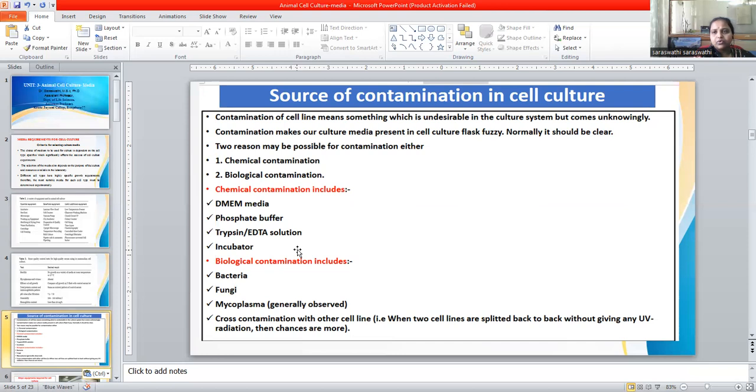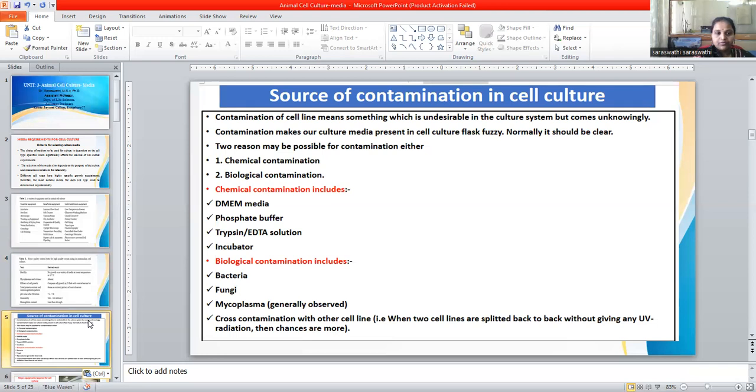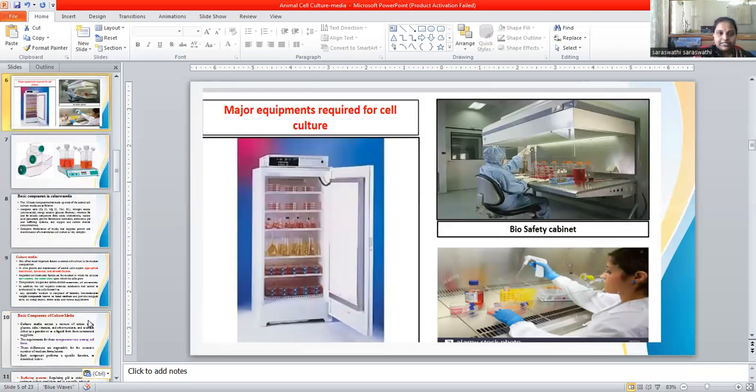And the incubator: sometimes you are not maintaining the appropriate incubator. Even though you are maintaining 37 degrees, that incubator should be only for animal cell culture. Bacterial cells can also be grown at 37. We should not place animal cell culture plates together with bacterial cultures or anything else, because then cross contamination occurs. These are some of the contamination issues in the ideal processing of animal cell culture.